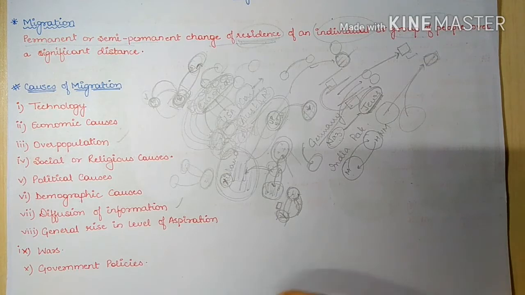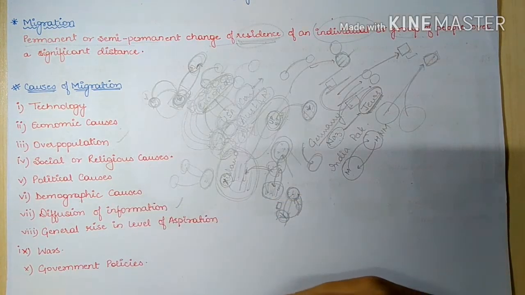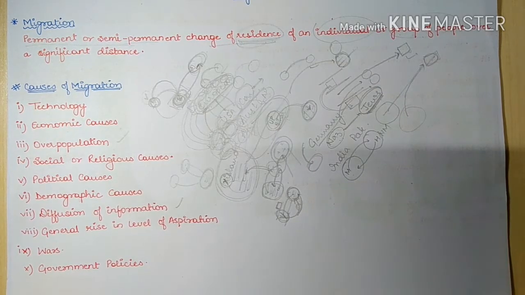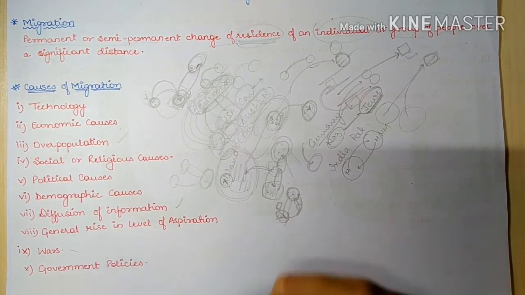Next we have wars. Wars, as we have already discussed in the political region and social region, are one of the most important causes of human migration. Like in the First World War, we can see there was displacement of millions of people from one area to another. In the Second World War also there was dispersion or displacement of more than 10 times as many people from one place to another.